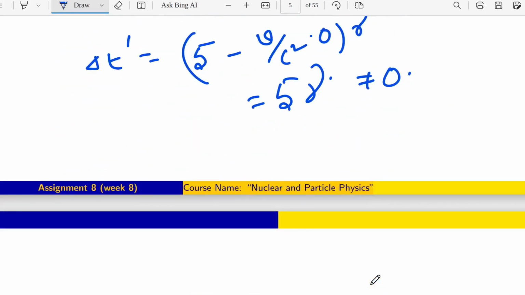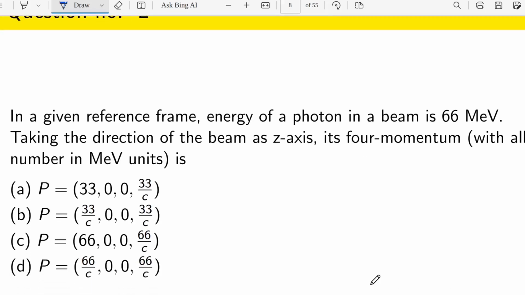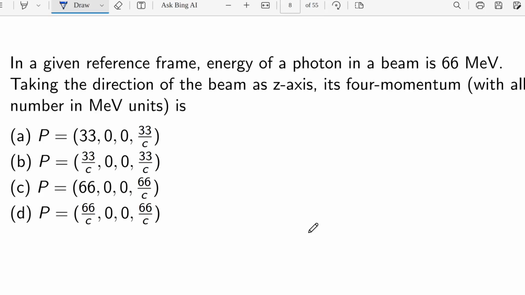Okay. Now coming to the second question. You told about first, second, third. So the second question: in a given reference frame, the energy of a photon in a beam is 66 MeV. Taking the direction of the beam as the z-axis, what will its four-momentum be?